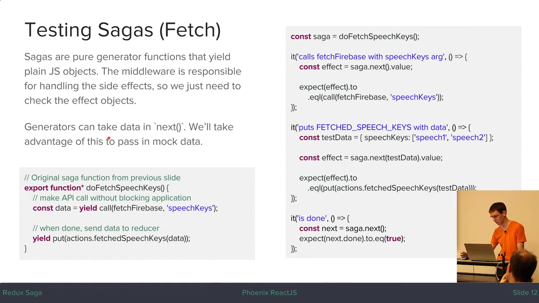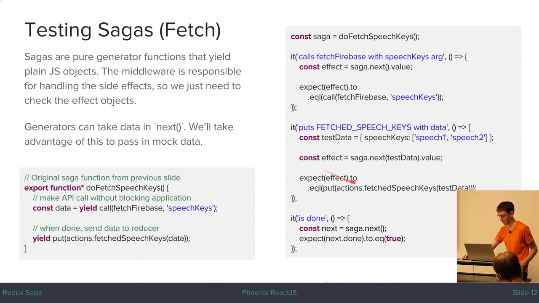So another great reason to use sagas is it makes it really easy to mock out API calls. We're doing that here just with a simple example, but you might test what happens if there's different states, if you want to branch this logic to show errors or something if there's an API error. And you don't have to use something like Sinon or anything like that to stub out API calls, because it's never actually executing the API calls, and it will take the data that you give it in your test without any complicated stubbing logic or mocking logic.